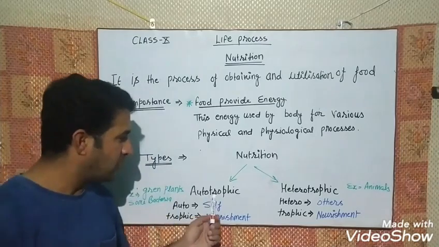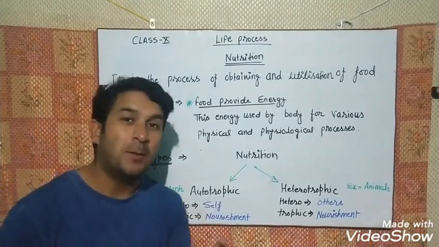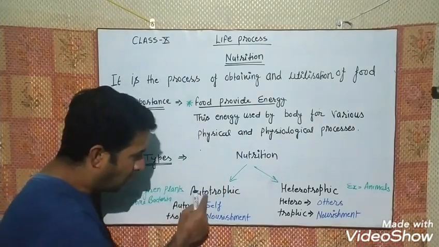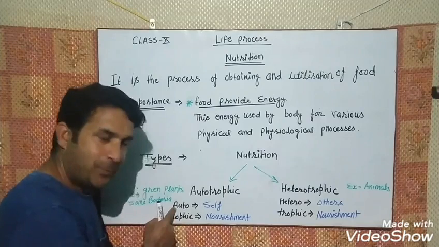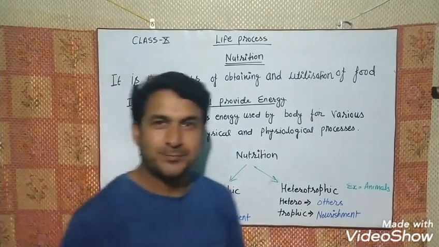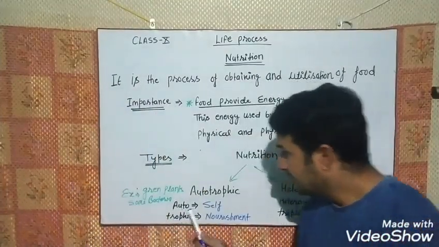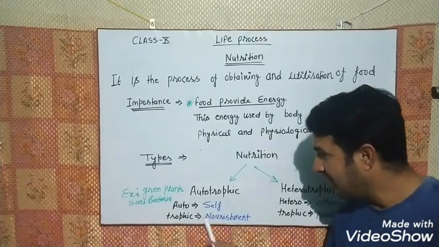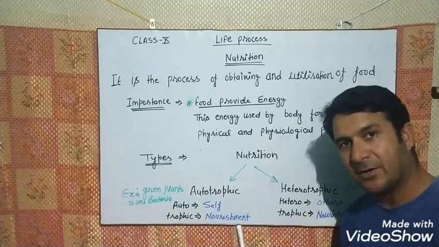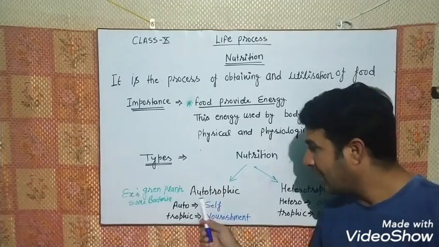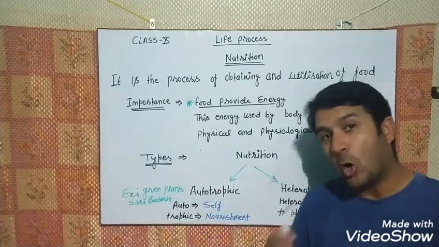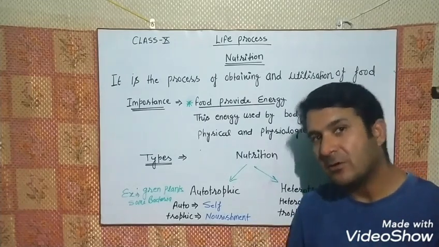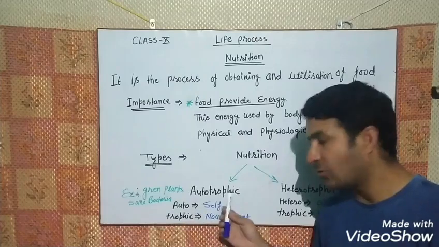In autotrophic nutrition, the word is formed by two main words. This is auto, I have written it here, and trophic. Auto means self and trophic means nourishment, right? So what are called autotrophic? The organisms which nourish themselves are called autotrophic.